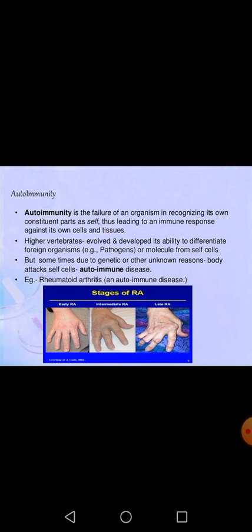In the higher vertebrates, the immune system evolved and developed its ability to differentiate foreign organisms like pathogens or molecules from self cells, but in some tissues, due to genetic or other unknown reasons, the body attacks self cells, and this disease is called an autoimmune disease. So sometimes when some tissues or cells of the body are not able to differentiate which cell is our own and which is foreign, particular symptoms occur in that region, and these symptoms can cause a particular disease, which is called an autoimmune disease.